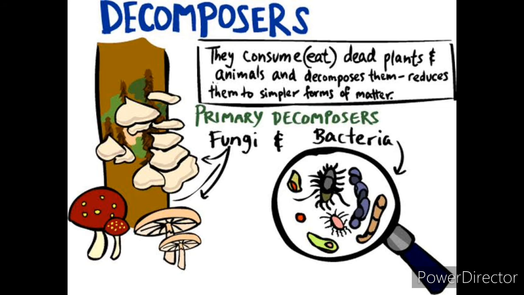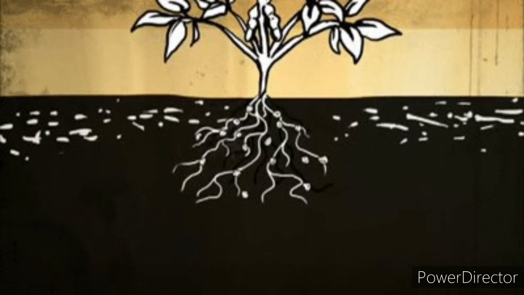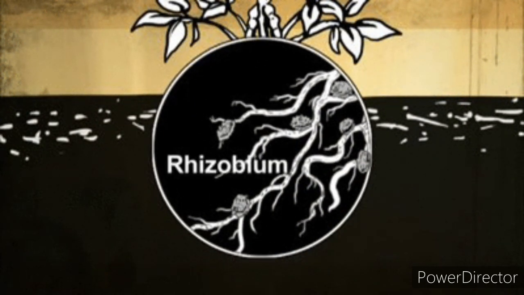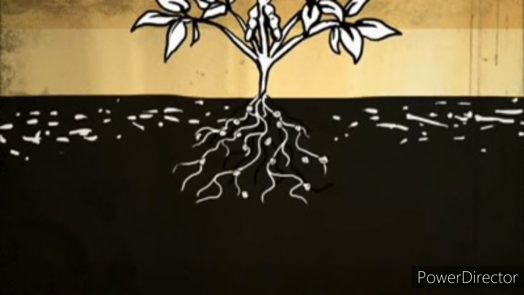They act like the scavengers and help in the conversion of complex food materials into the nitrates, sulfates and phosphates, which increase the fertility of a soil. Example, nitrifying bacteria. Rhizobium bacteria, which is found in the root nodules of the leguminous plant like the pea and the bean, that trap the nitrogen from the atmosphere and convert it into nitrates.